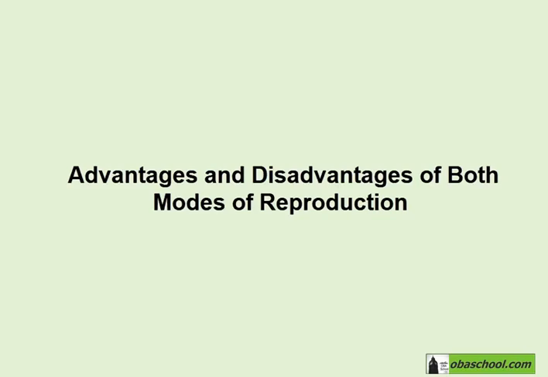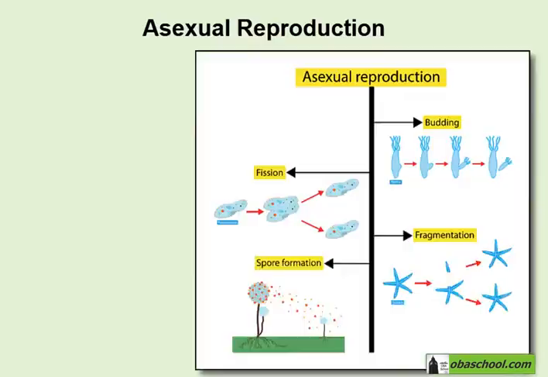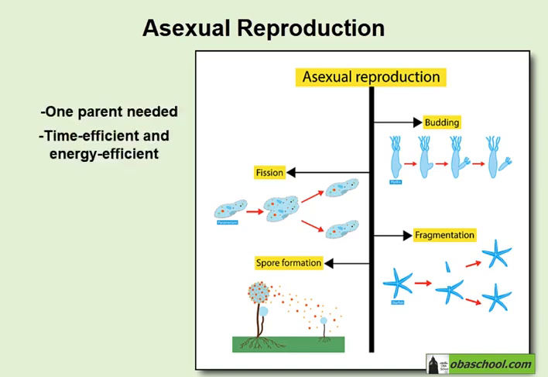There are many advantages and disadvantages to both asexual and sexual reproduction. So, when is each type used? In asexual reproduction, only one parent is needed. This is time and energy efficient as there is no need to find a mate or spread gametes, which will waste energy and time. It is also often faster than sexual reproduction.